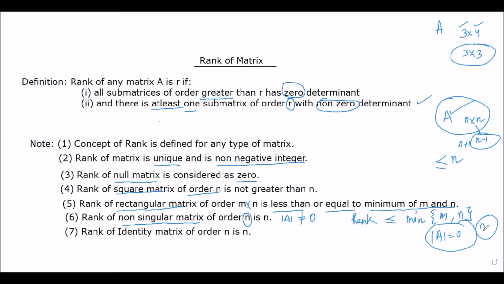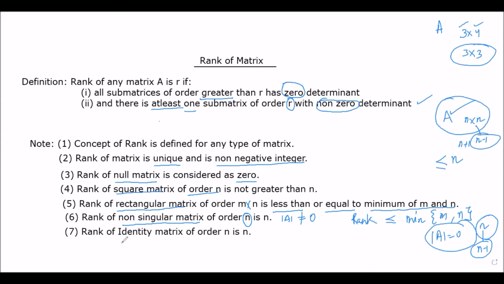So we will be moving to the next order now, that will be N minus 1. And we will be checking now for all submatrices of order N minus 1, whether their determinants are equal to 0. If we get any submatrix of order N minus 1 whose determinant is non-zero, then this N minus 1 will be our rank. So that's why we are saying if we have a singular matrix of order N, rank will not be N, it will always be less than N. It may be N minus 1, it may be N minus 2, it depends on the given matrix, but it will not be N.